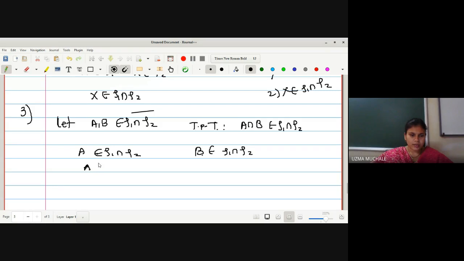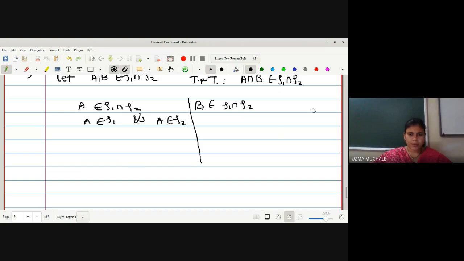So I can write from this step A is a member of τ1 and A is a member of τ2. By property of intersection, we can write B is a member of τ1 and B is a member of τ2. If A is a member of the intersection of τ1 and τ2, I can write A is a member of τ1 as well as A is a member of τ2.